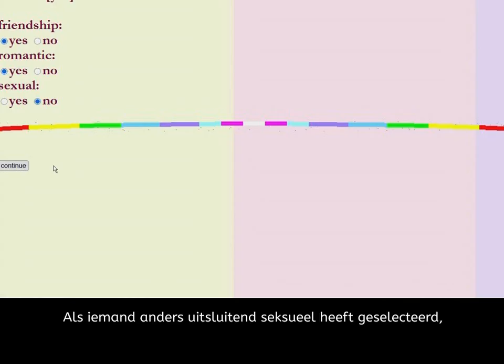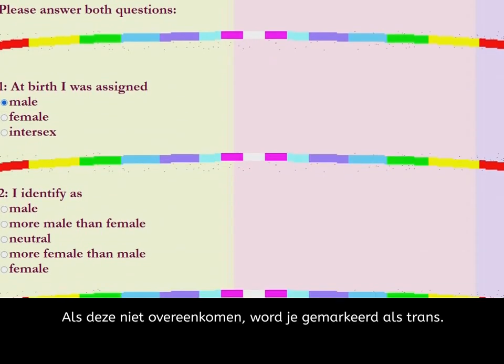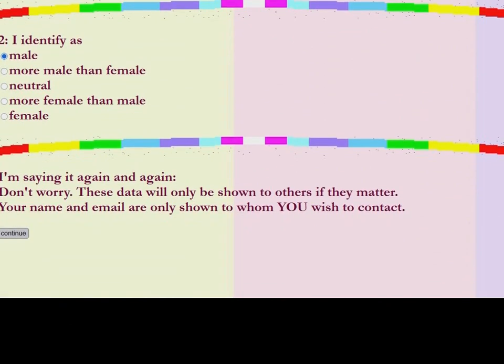If someone else selected sexual but not the other two, then we will not be able to see each other's profile. Then comes a page on which you are asked about your assigned gender at birth and how you identify. If these don't match, you're flagged as trans. The reason is, on the page that follows, there is a question about accepting a trans person as your date.